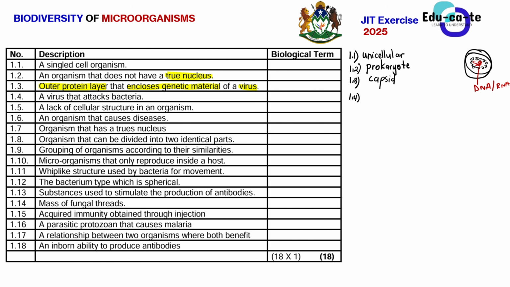1.4 now says a virus that attacks bacteria. Remember that we have different types of viruses, but one of them is able to attack bacteria and kill it. Viruses and bacteria kind of have a grudge, but a virus always wins. There is that specific type of virus that is able to attack and kill certain types of bacteria, and that is known as a bacteriophage. The virus has a name, the bacteriophage, because it's able to kill bacteria.